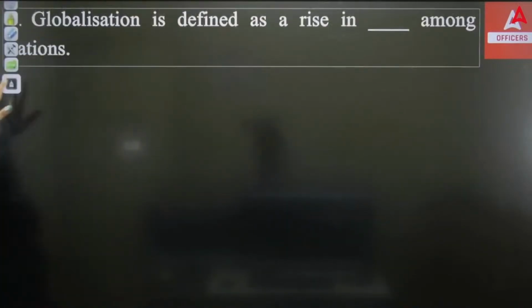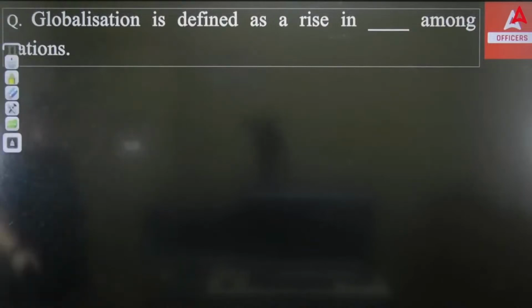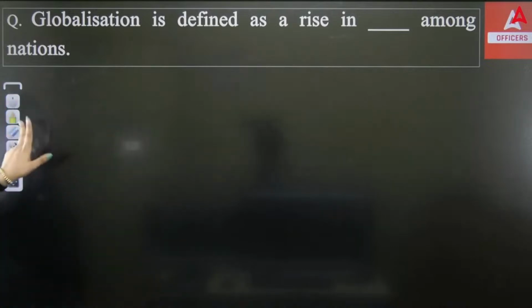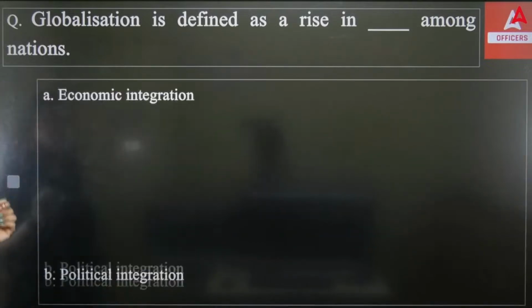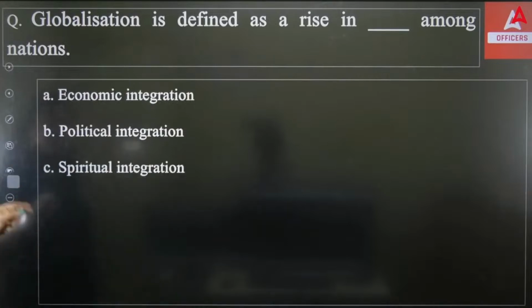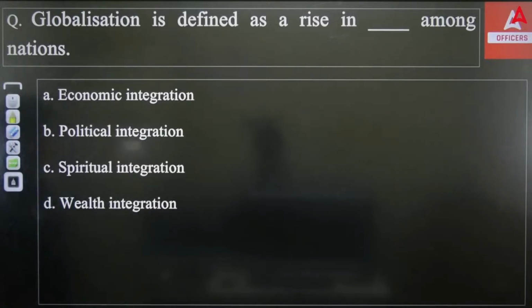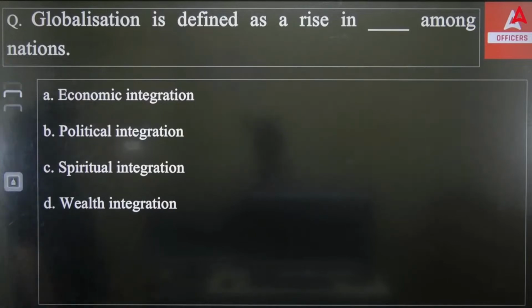Next, we have: globalization is defined as a rise in dash among nations. Globalization is defined as what? As a rise in dash among nations. In dash what? First, economic integration. Second, political integration. Third, spiritual integration. Fourth, wealth integration. Which of the following is correct?